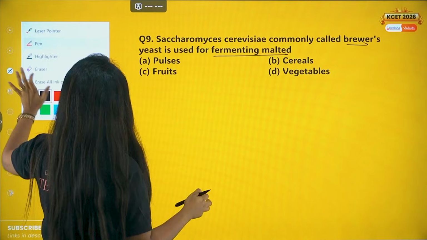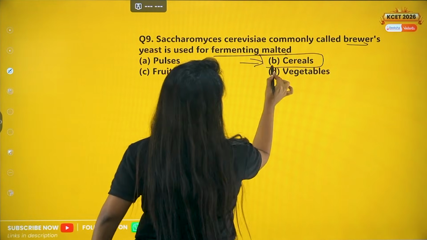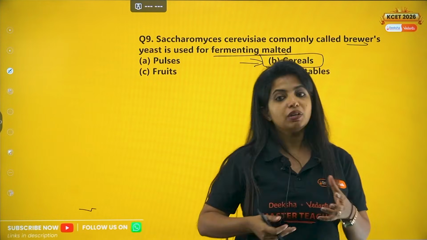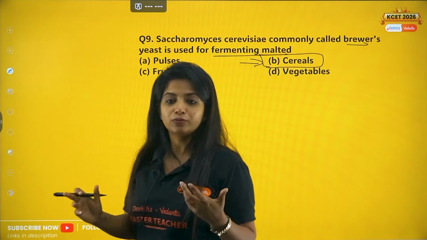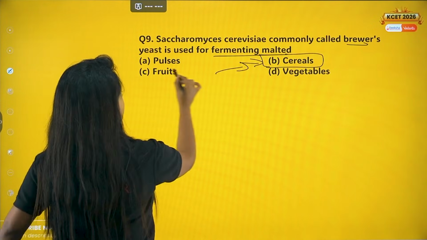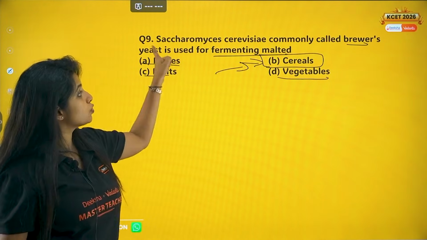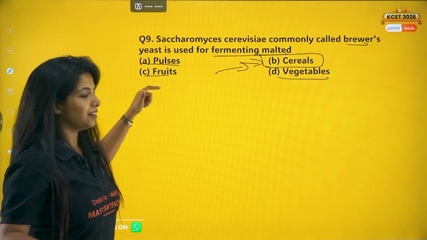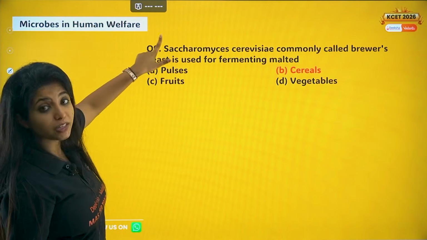So over here Saccharomyces cerevisiae, or yeast, is used for fermenting malted cereals. When these malted cereals are fermented, it is even easier for the yeast to break them down, and that's how you get the brewery products, your wine and everything. So it is cereals, not pulses, not fruits and not vegetables. Brewer's yeast is used for fermenting malted cereals and also fruit juices. The fruits are not malted, okay, fruit juices. Now this is from the chapter Microbes in Human Welfare.